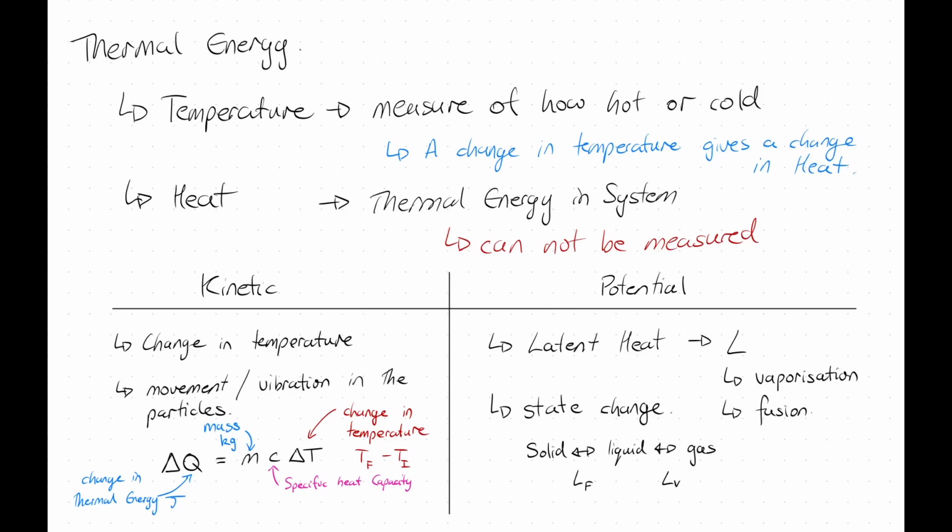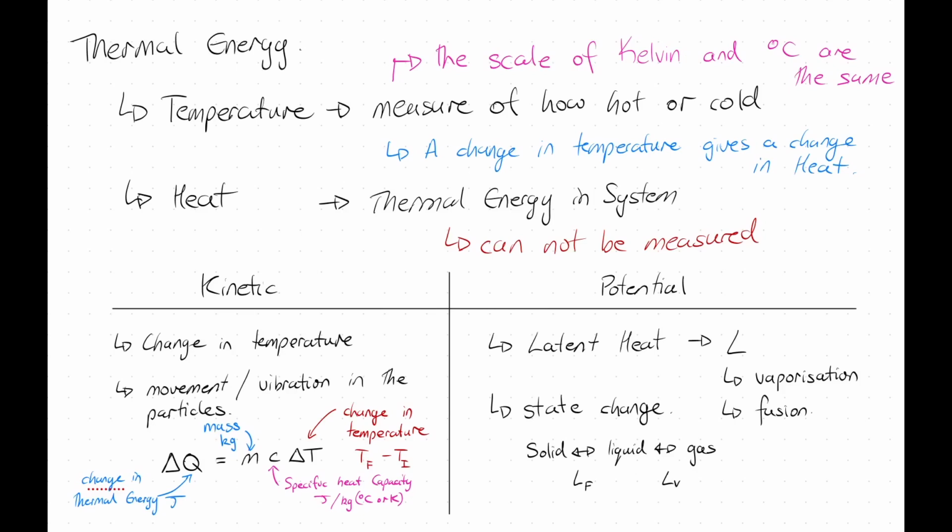So aluminium would have a different specific heat capacity to water, which would have a different specific heat capacity to air, which would have a different specific heat capacity to solid ice, which would have a different specific heat capacity to that of steam. All of these components in different states will have a different specific heat capacity. This one is measured in joules or kilojoules per kilogram per degrees Celsius or Kelvin. The scale of Kelvin and degrees Celsius are the same, so a temperature change of 1 degree Celsius would be the same as a 1 degree change in Kelvin as well.